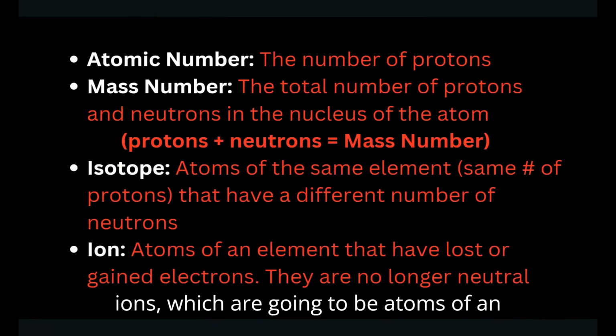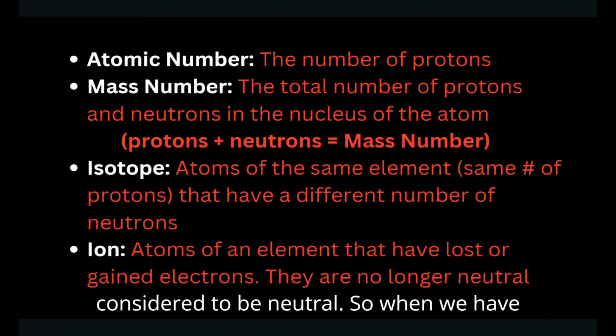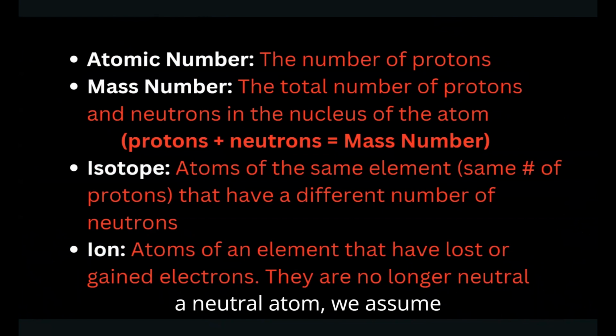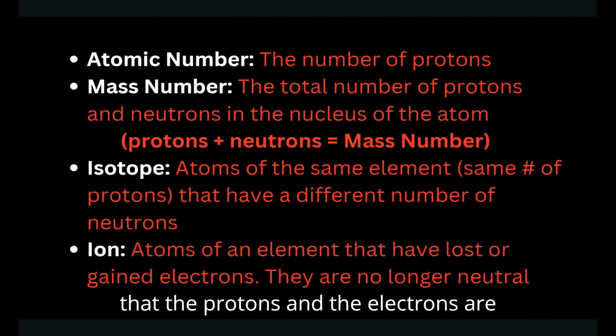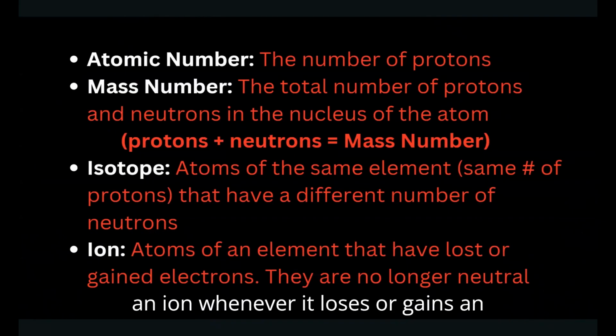Now we have our ions, which are atoms of an element that have lost or gained electrons, and they are no longer considered to be neutral. When we have a neutral atom, we assume that the protons and the electrons are the same. So something becomes an ion whenever it loses or gains an electron.